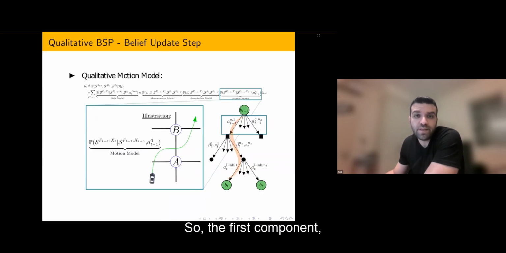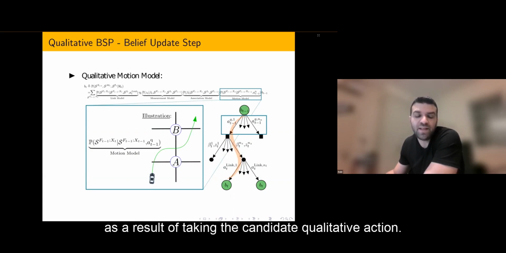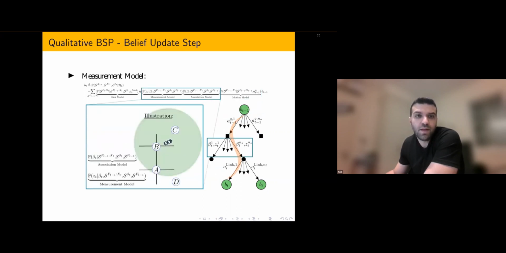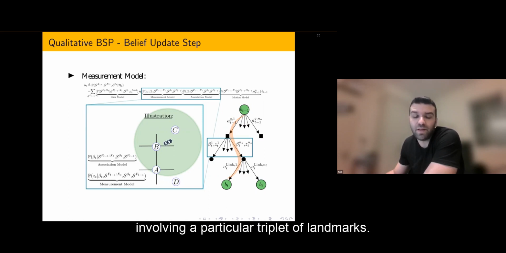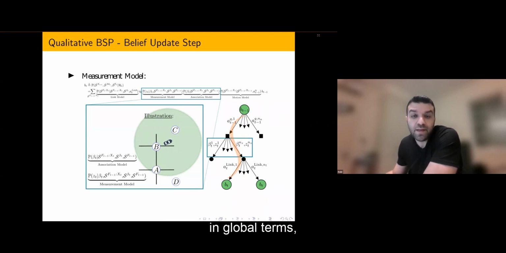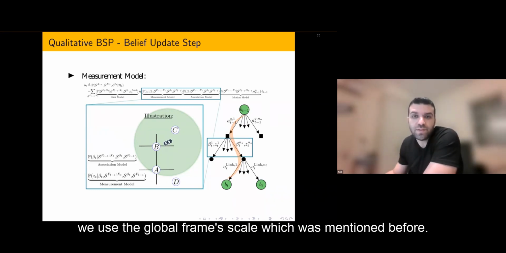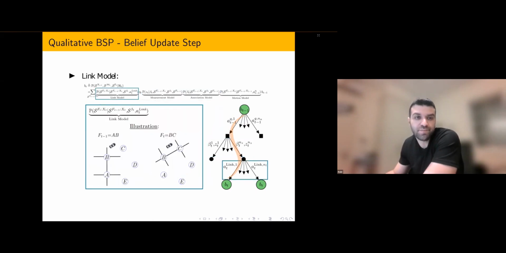So the first component is the qualitative motion model, which evaluates the probability of the robot to reach any of the possible qualitative states, considering the specific frame, as a result of taking the candidate's qualitative action. The second and third components are the measurement and association models, which evaluate the probabilities of observing a specific measurement involving a particular triplet of landmarks. Note that in these models, we need to evaluate the robot's range of view, which is the green circle in the figure, in global terms. And to do so, we use the global frame scale, which was mentioned before.